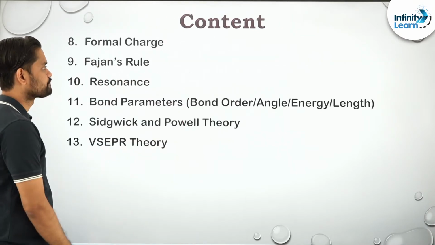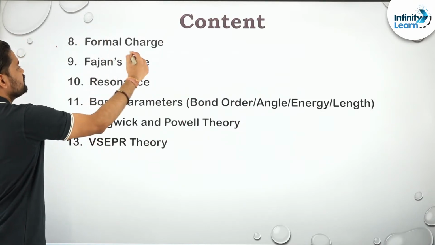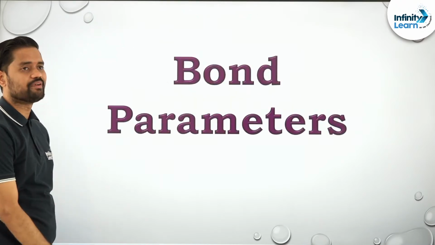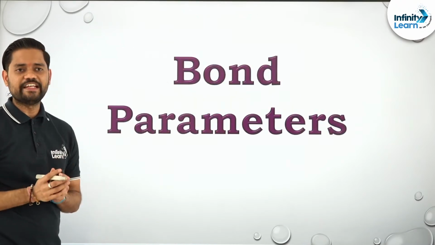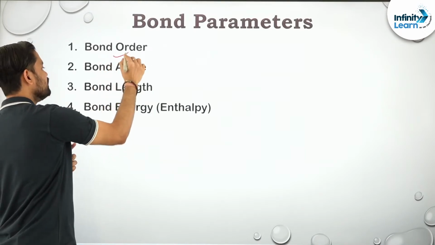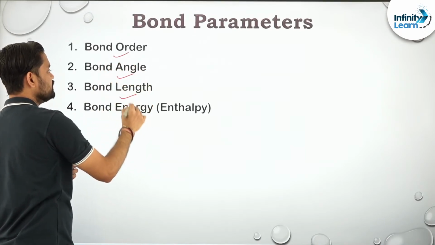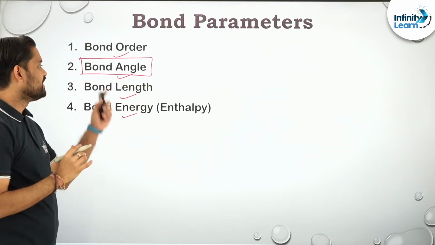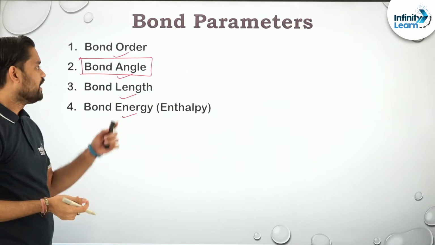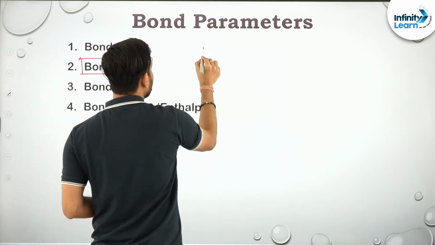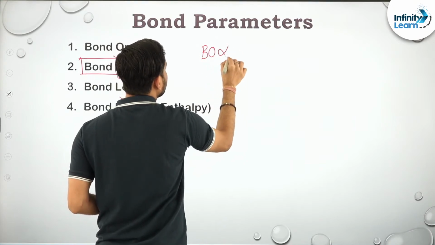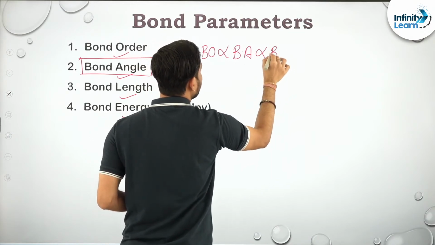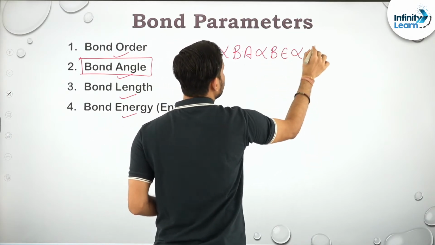Okay, clear? So up to now, formal charge done, Fajan's rule done, resonance done. Coming on to bond parameters. Let us start with bond parameters. There are 4 bond parameters that we need to discuss. The first one is bond order, then bond angle, bond length and bond energy, in which I am just going to discuss this one because this is very important. The rest are very easy and you can easily know them, and the relationship between them is also very important. Bond order is directly proportional to bond angle, which is directly proportional to bond energy, and which is inversely proportional to what?